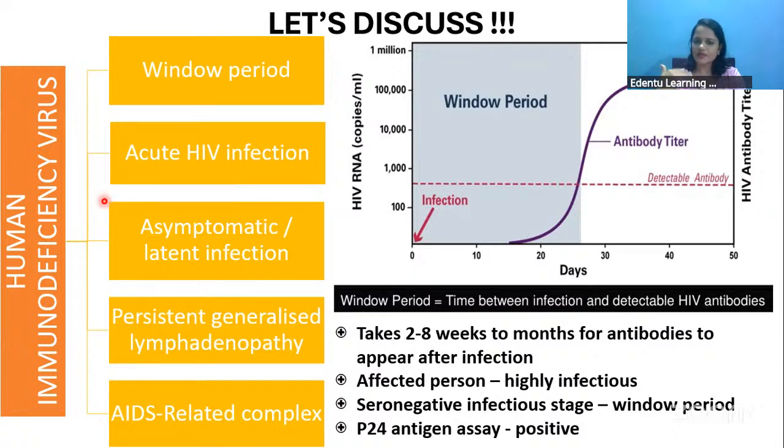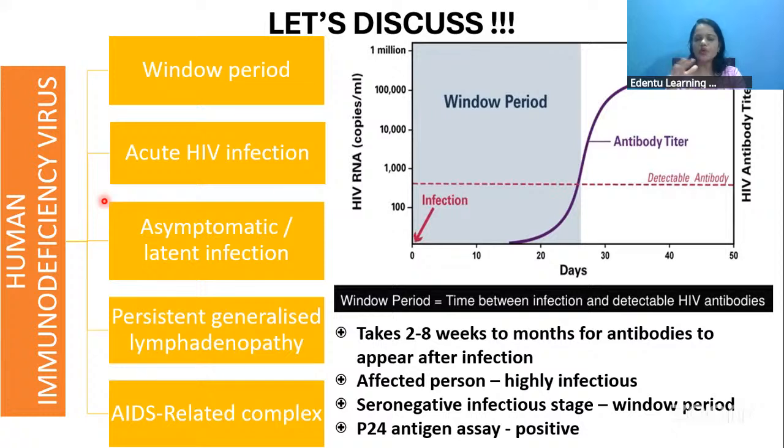After a few years, persistent generalized lymphadenopathy can be seen, that is, without a reason, 2 or 3 lymph nodes are swollen. Then it progresses into AIDS-related complex, the fully blown AIDS, where all the infections seen in AIDS appear.